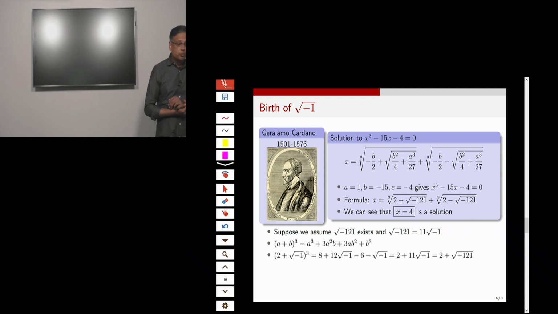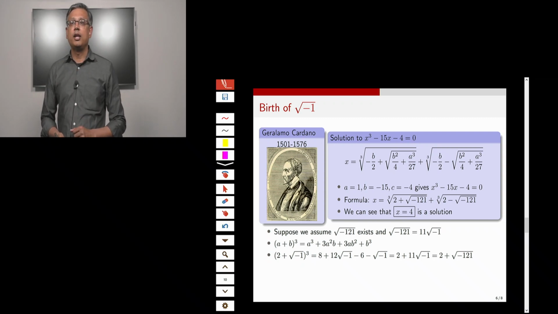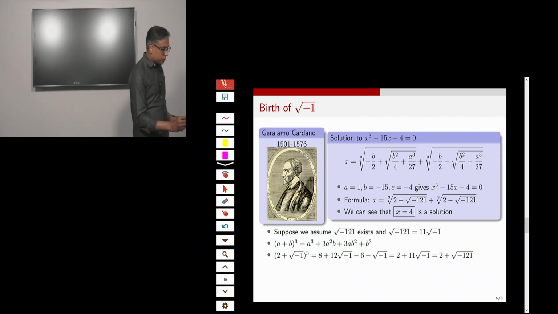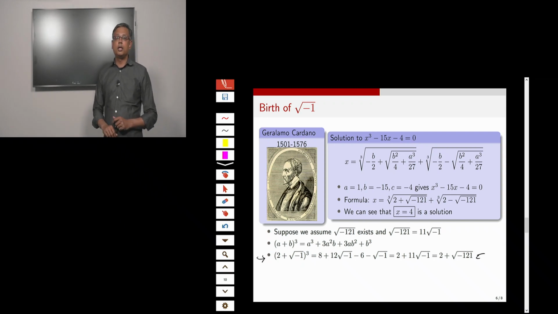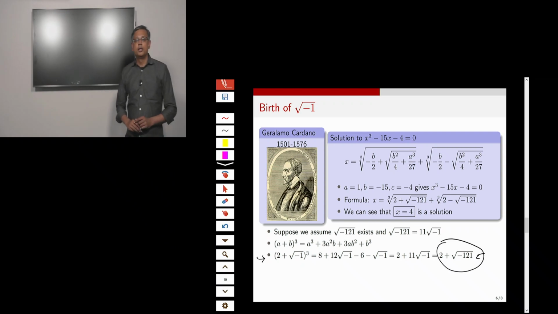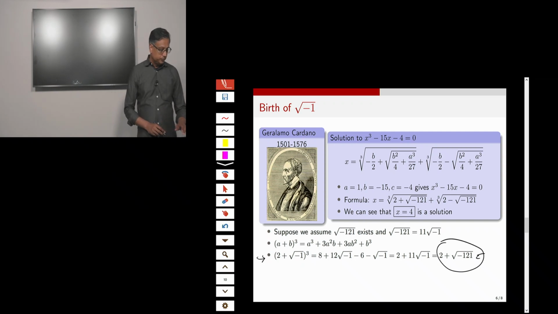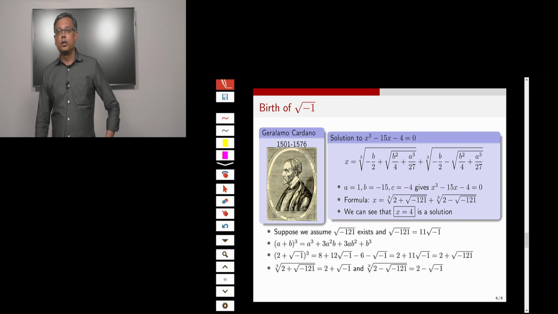turns out to be the cube of 2 plus square root of negative 1. I mean, you can plug this thing in and evaluate it, and then you see that 2 plus square root of negative 121 is just 2 plus square root of negative 1, cubed. Or equivalently, the cube root of 2 plus square root of negative 121 is just 2 plus square root of negative 1. In the same way, he realizes that the cube root of 2 minus square root of negative 121 is simply 2 minus square root of negative 1.